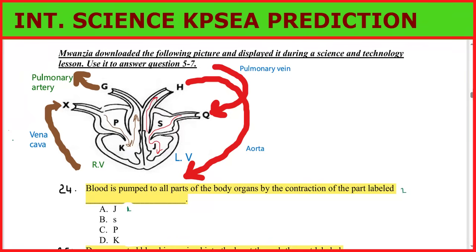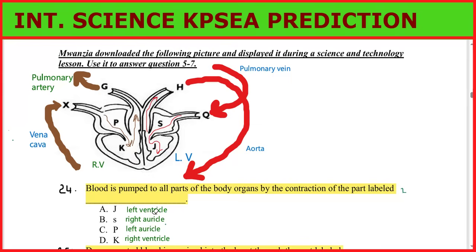Now, let's go to the question. Blood is pumped to all parts of the body organs by the contraction of the part labeled. We said it is being pumped to the rest of the body parts. So we can first of all label this. J is the left ventricle. S is the right atrium or auricle. And then P is the left auricle. Auricles are receivers, they receive blood. Then we have K, the right ventricle.